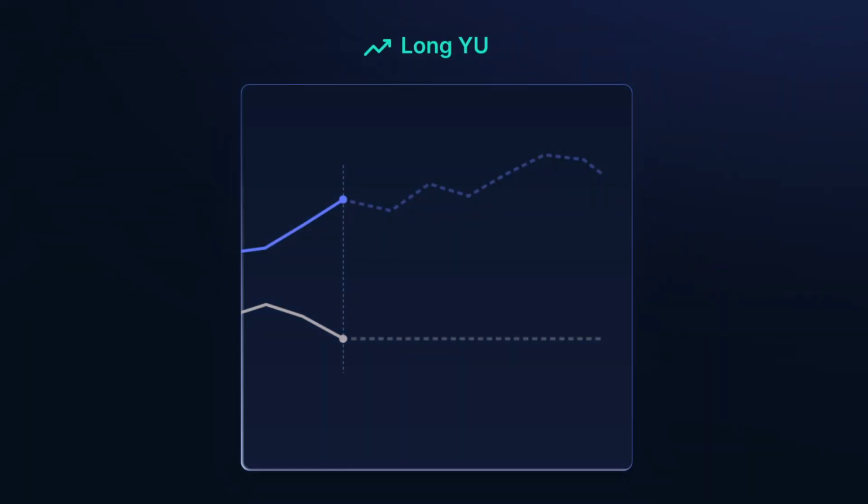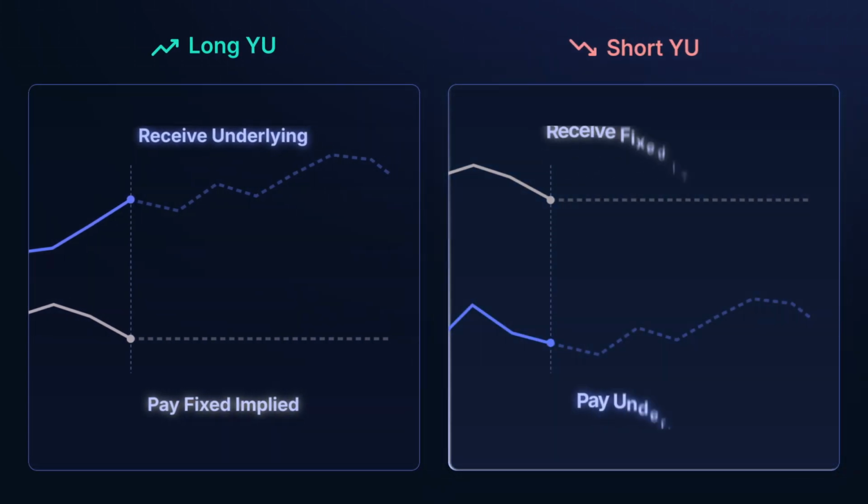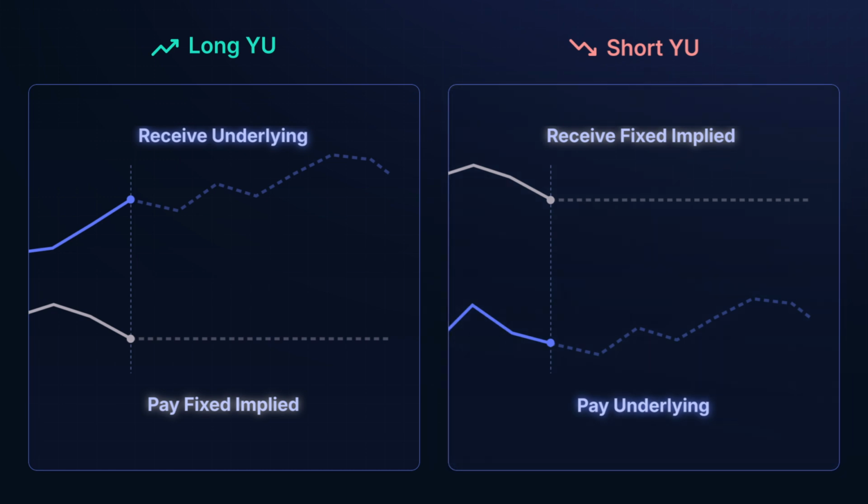Basically, long YU means you receive floating rates, while short YU means you receive fixed rates. The decision-making process on Boros is then pretty simple. What do you think the average funding rate of an asset will be?